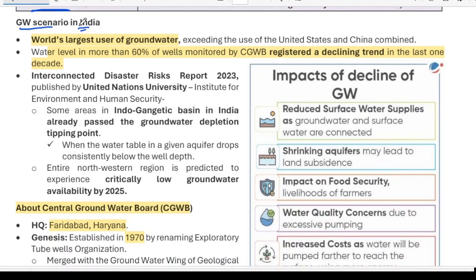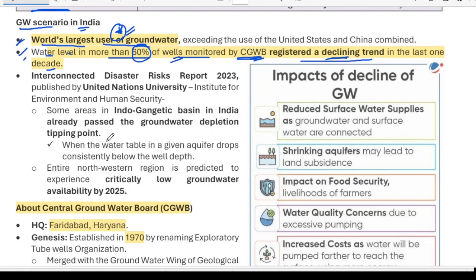Now moving ahead, groundwater scenario in India. India is the world's largest groundwater user. You must remember it. This is a very important fact, and UPSC asks it in prelims sometimes. More than 60% of the wells monitored by the Central Groundwater Board have registered a declining trend over the last decade. You must remember this fact. These two facts are important.